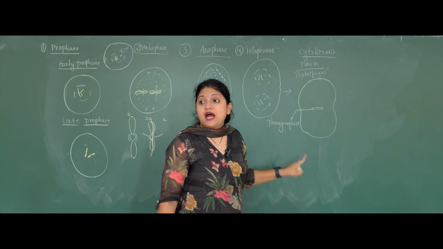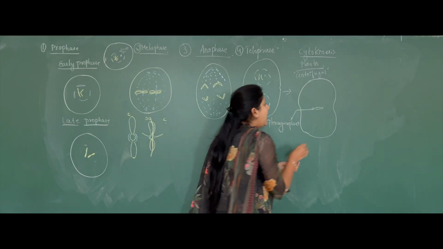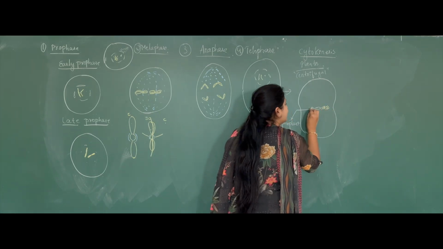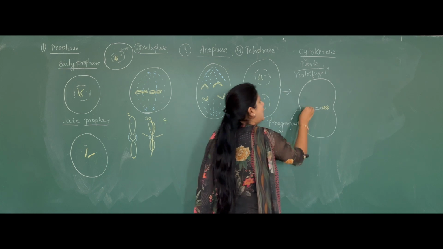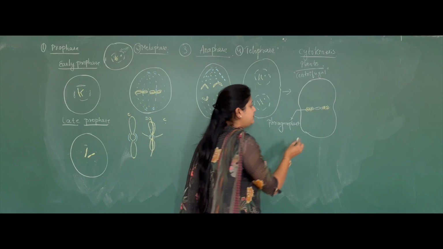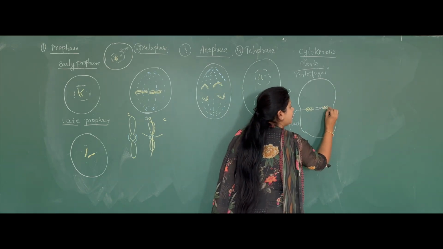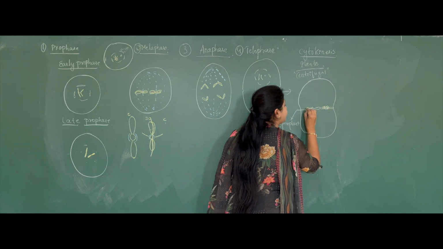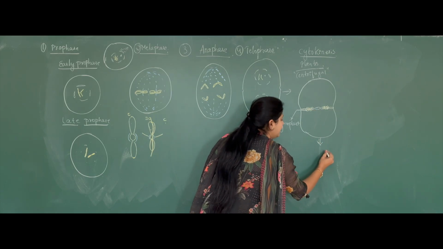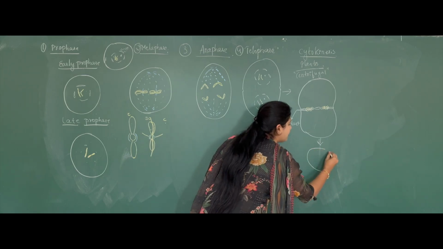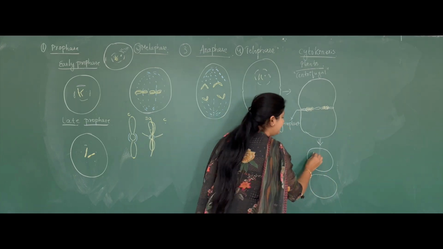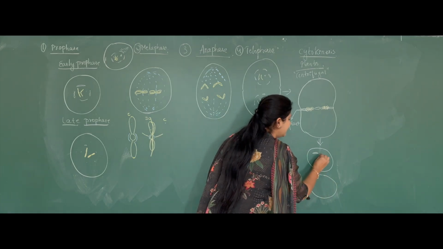Now, this phragmoplast will start growing outwards. Outward growth is called centrifugal. So now this will start growing like this, and finally will form two cells.